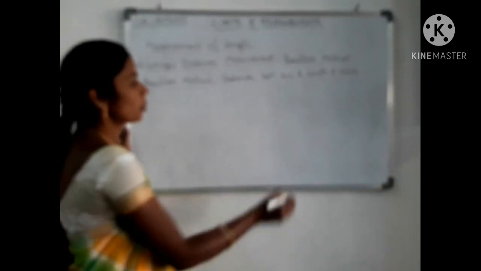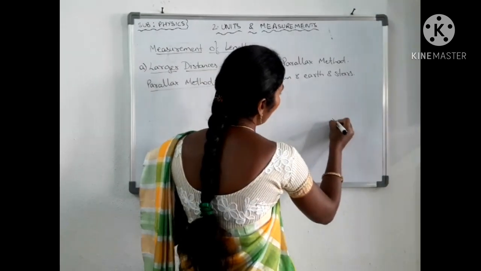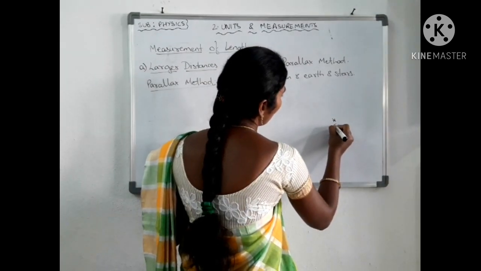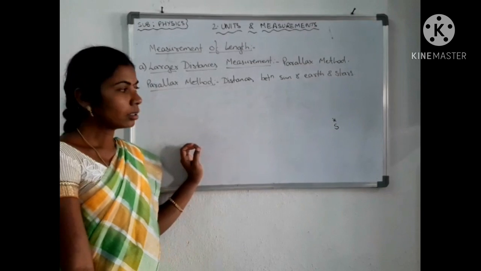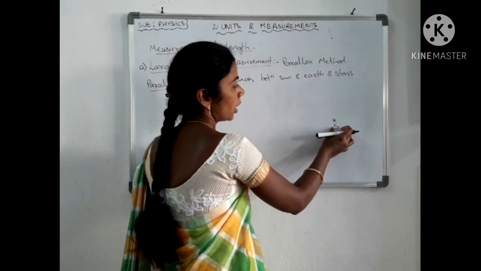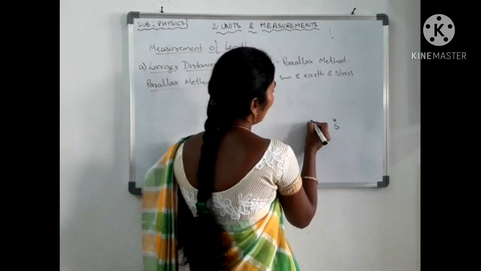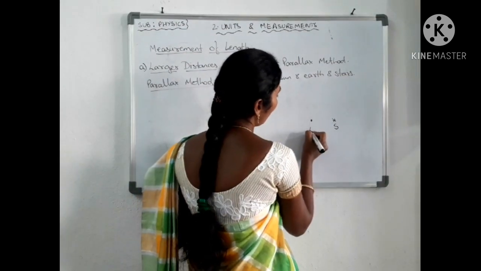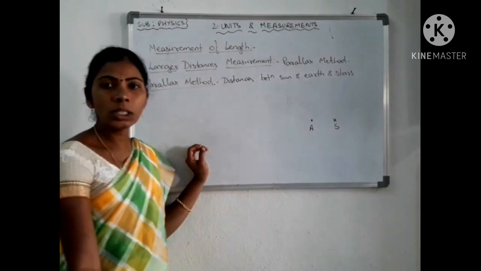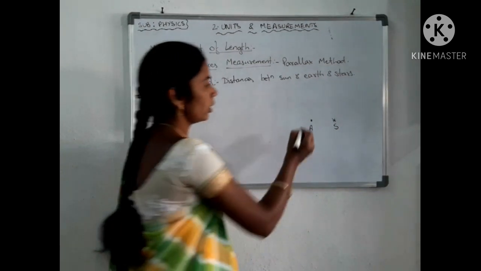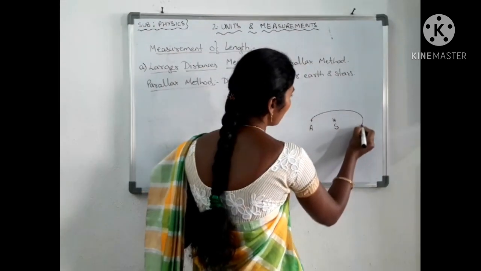Suppose I am considering the sun. I mark that point as S, which means sun. I take one more point A. The earth revolves around the sun in an elliptical orbit.